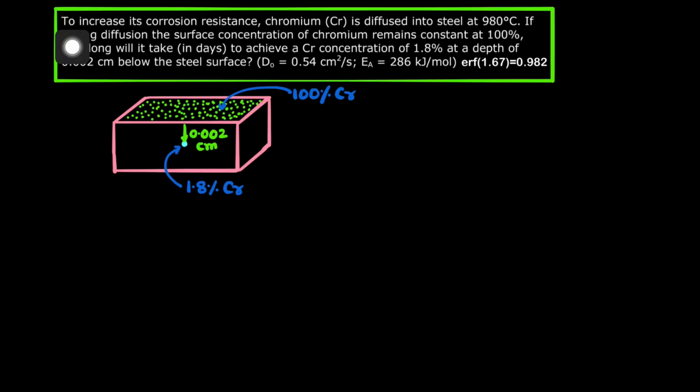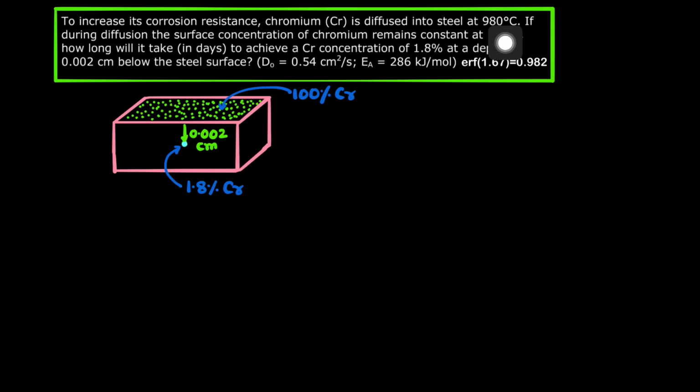I'm going to discuss a question that is based on Fick's law of diffusion. Fick's law of diffusion is a very important topic for the GATE. A lot of questions have been asked. So let's discuss this. To increase its corrosion resistance, chromium is diffused into a steel at 980 degrees centigrade.